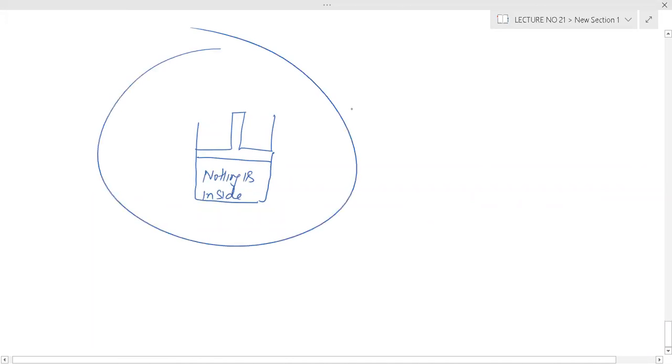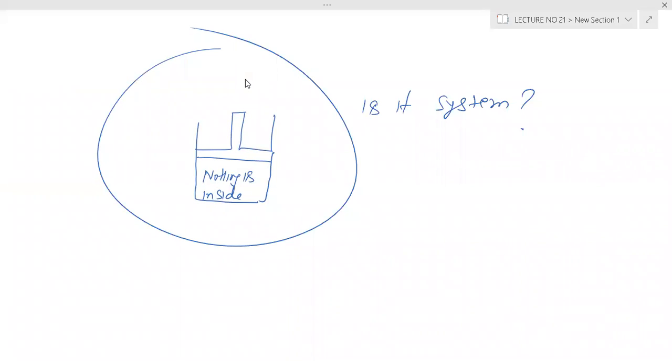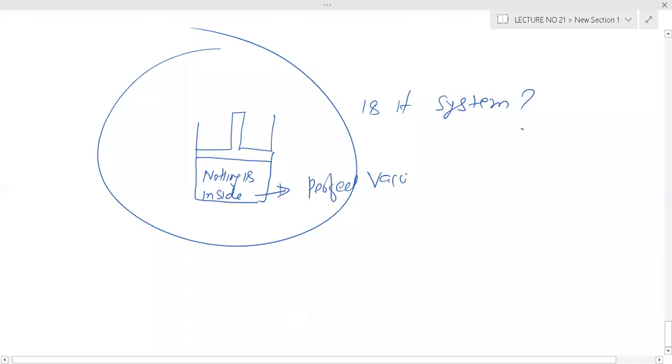Is it a system? Perfect vacuum. That is a perfect vacuum. Is it a system? No. Tell me, what is the system?